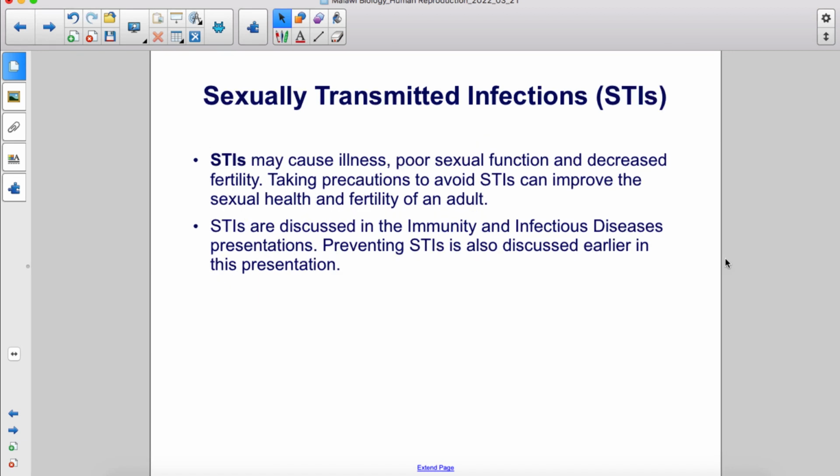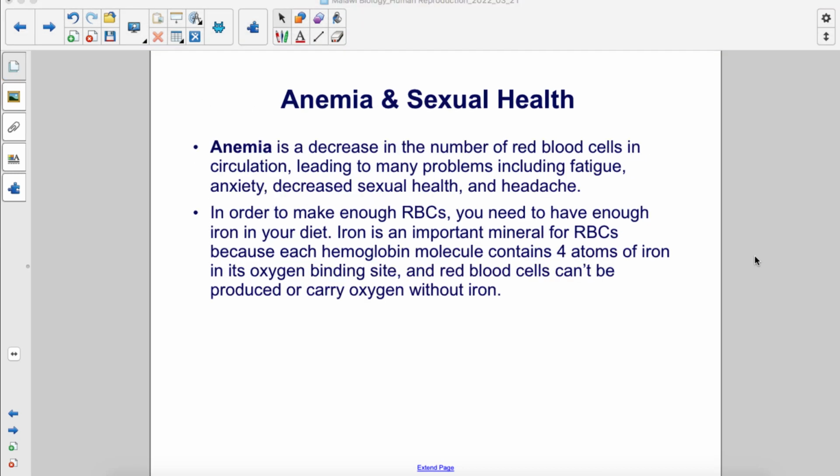STIs may cause illness, poor sexual function, and decreased fertility. Taking precautions to avoid STIs can improve the sexual health and fertility of an adult. STIs are discussed in the immunity and infectious diseases presentations. Preventing STIs is also discussed earlier in this presentation.